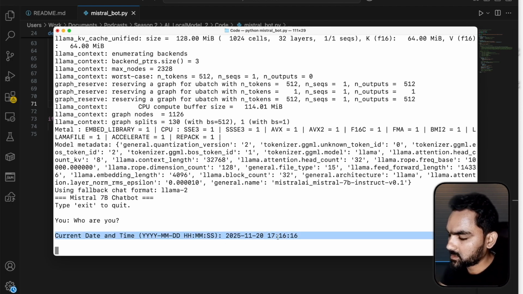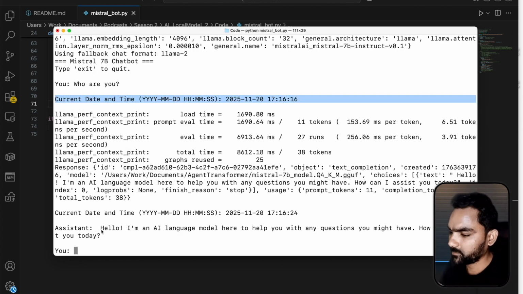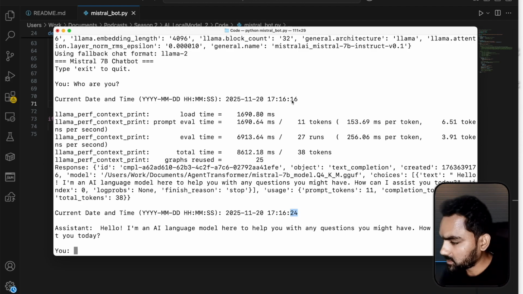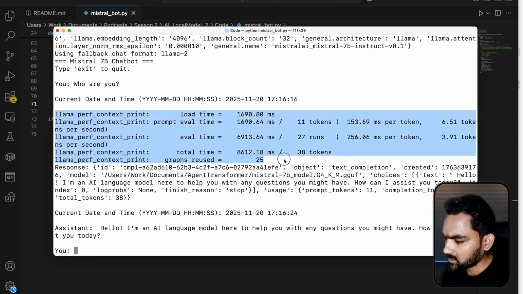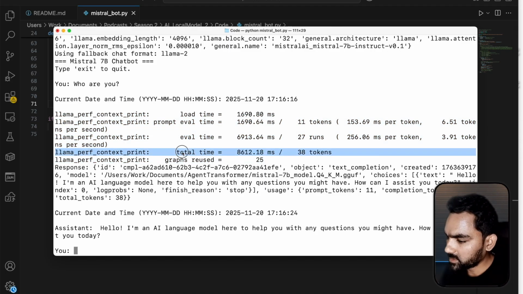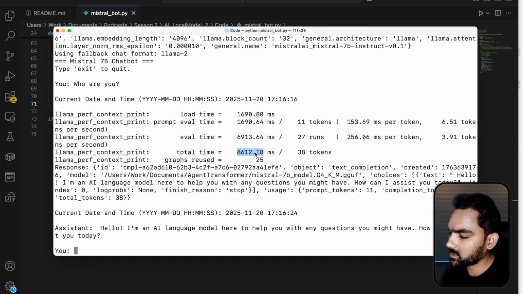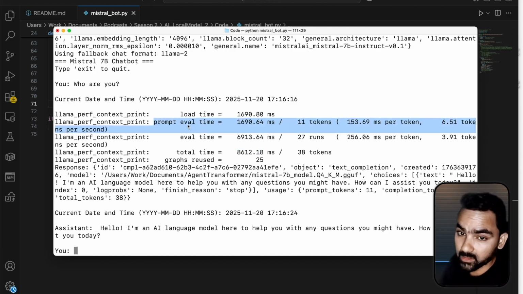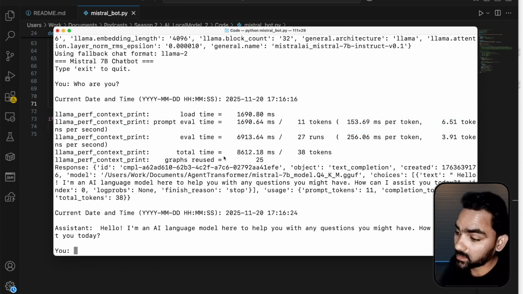Let's see how much time it takes. Okay, the assistant answered, and it took almost 8 seconds. Here we can see the logs from the language model as well. The total time is 8 seconds, the evaluation time is 6 seconds, and the prompt evaluation time is this. We can go through these numbers for each prompt, and as we keep going the numbers may change based on the complexity of the prompt.